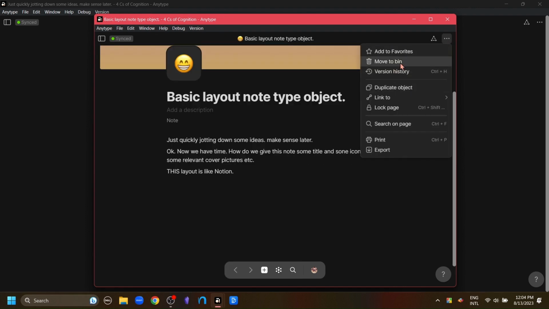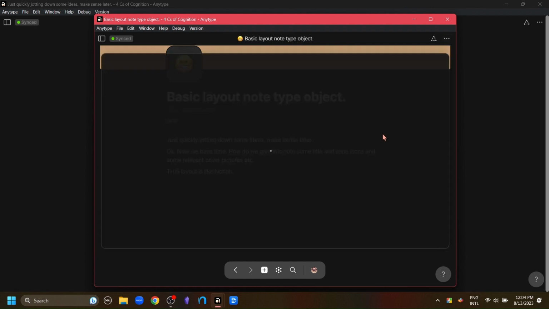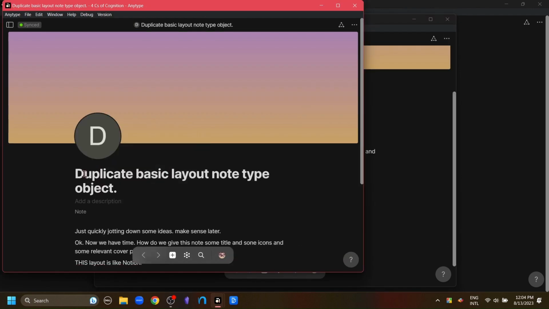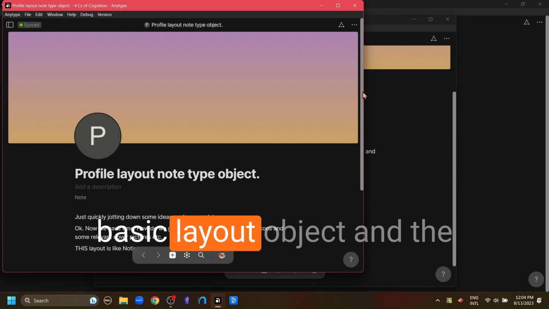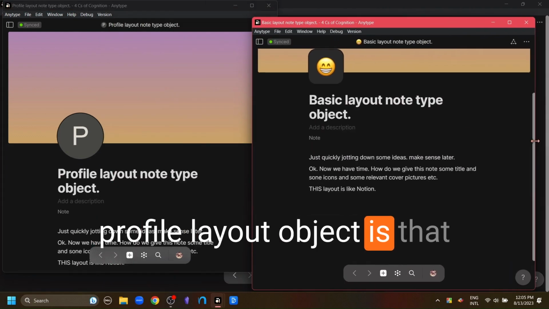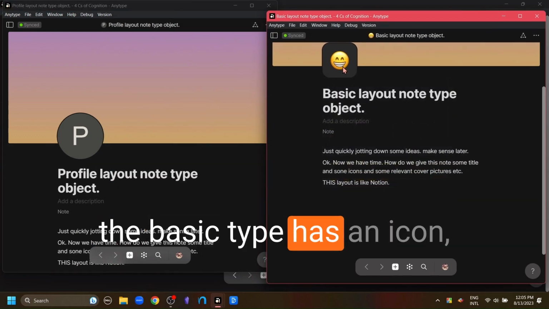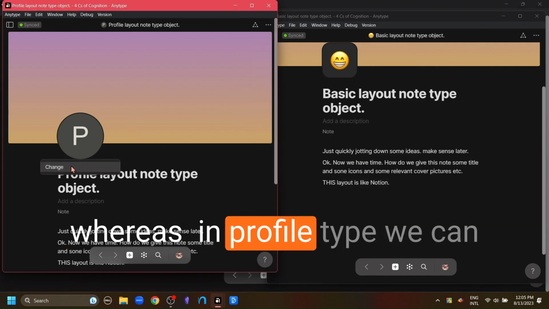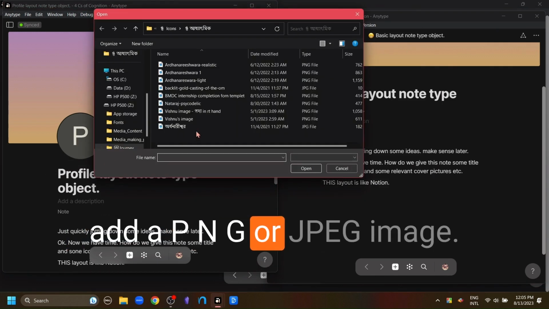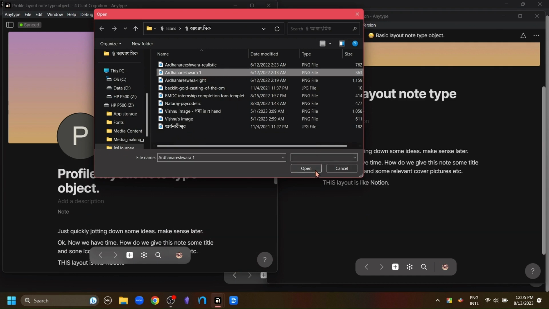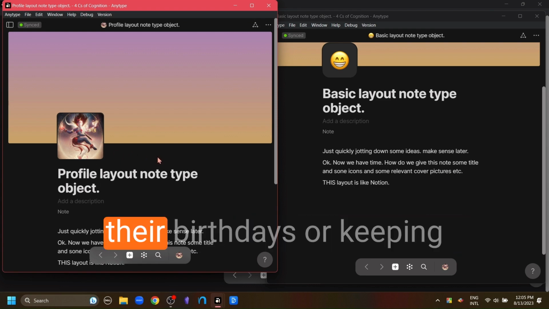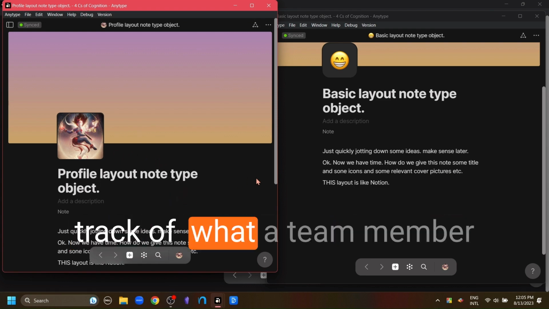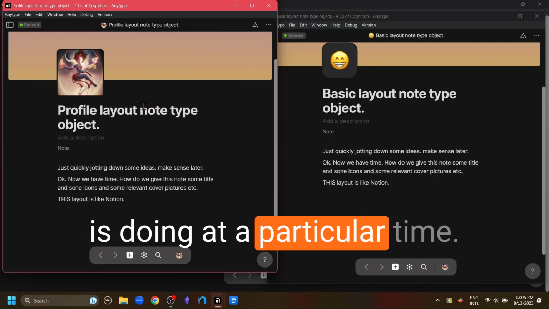For that, I'm just going to duplicate the object again and then change this layout, and rename the object to be the profile layout node type object. The difference between a basic layout object and a profile layout object is that the basic type has an icon, whereas in profile type, we can add a PNG or JPEG image. This layout is usually used for people, for remembering their birthdays or keeping track of what a team member is doing at a particular time.